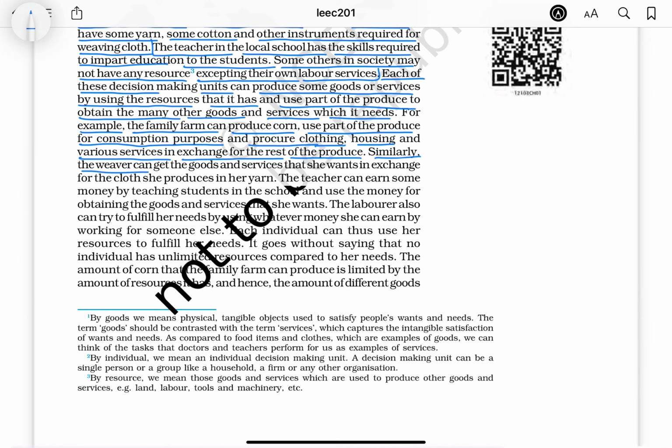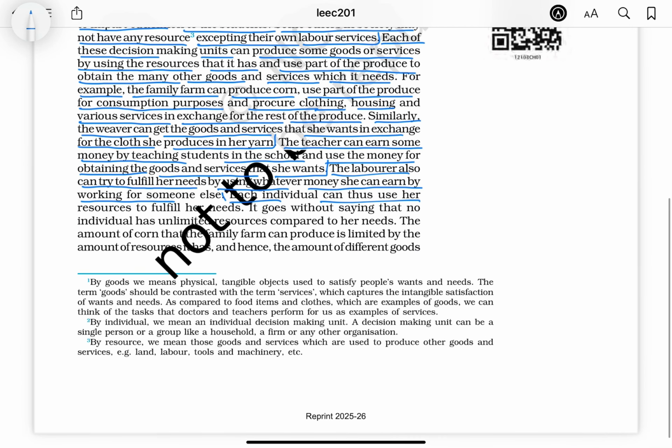Similarly, the weaver can get the goods and services that she wants in exchange for the cloth she produces from her yarn. The teacher can earn some money by teaching students in the school and use the money for obtaining the goods and services that she wants. The laborer also can try to fulfill her needs by using whatever money she can earn by working for someone else. Each individual can thus use her resources to fulfill her needs.